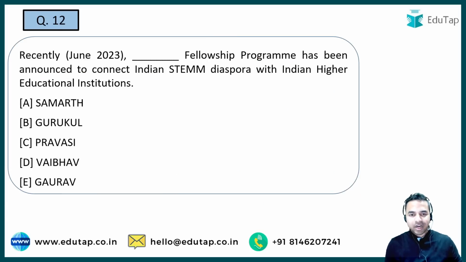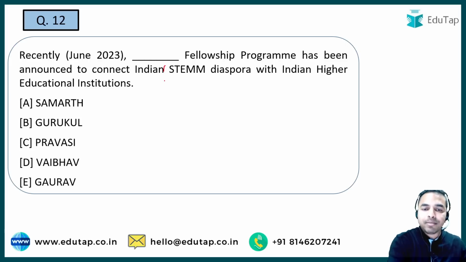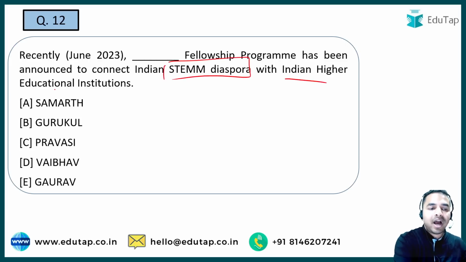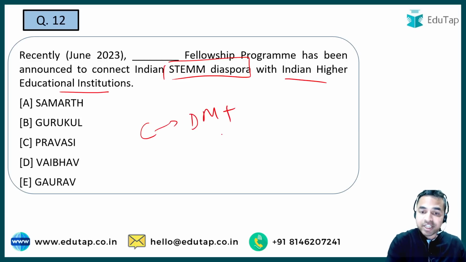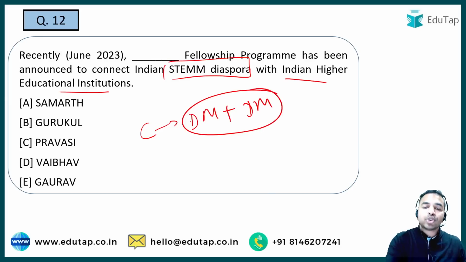बढ़ते हैं अगले क्वेश्चन की तरफ. Next question is basically on a fellowship program जिसको recently announce किया गया था. What exactly is the aim of this particular initiative or program? The aim is to connect Indian STEM diaspora with the Indian higher educational institutions. Basically इस program के अंदर what they want to do, they want to collaborate the diaspora minds, India diaspora minds with the domestic minds, so that they can collaborate on research and development.